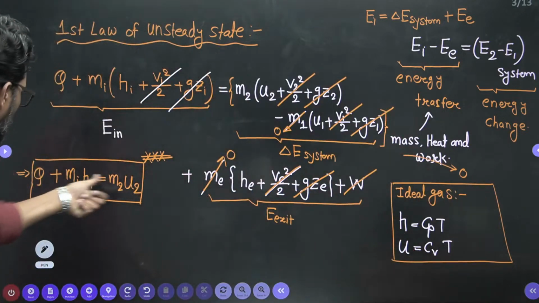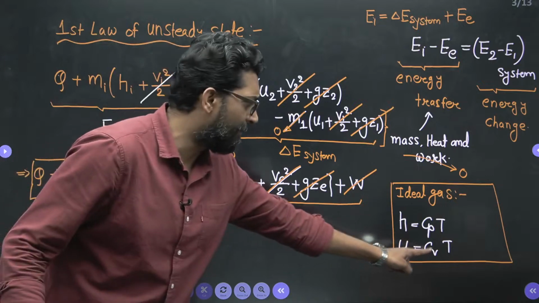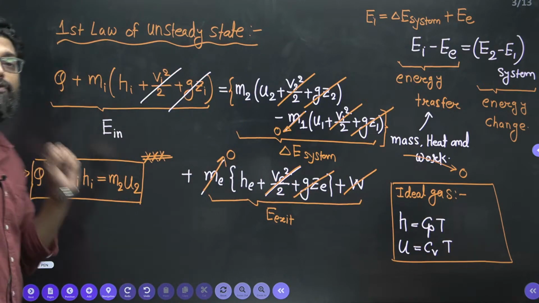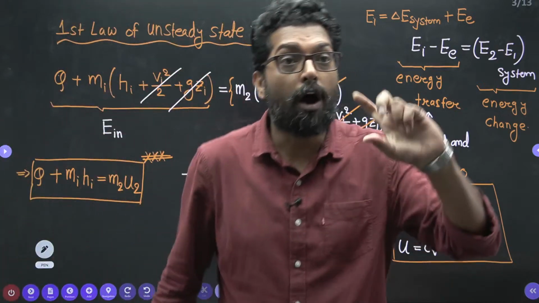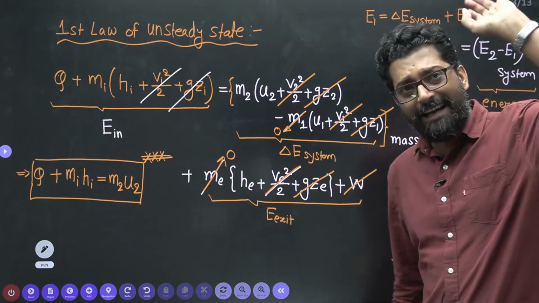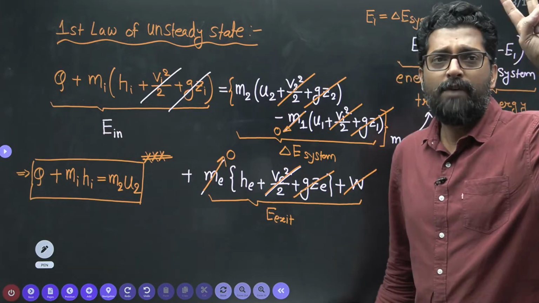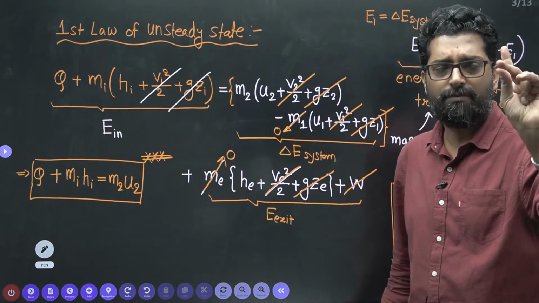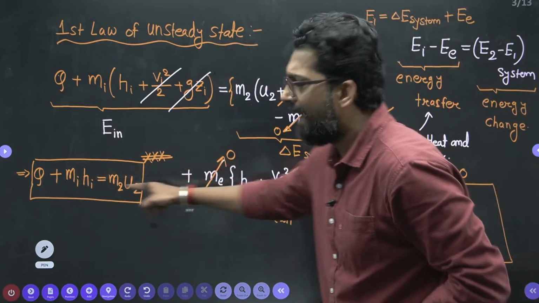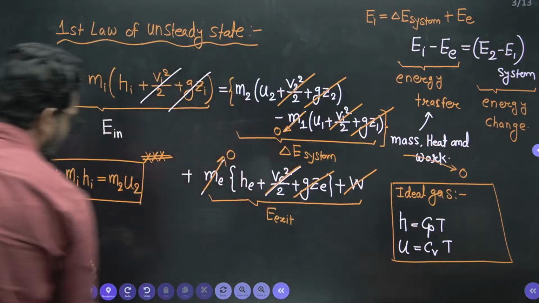So CP and CV are given, T is given. Now mass we have to find. So apply the conservation of mass principle. For a steady or unsteady problem, we have to apply two conservations. First mass conservation, another is energy conservation. Due to the energy conservation, we have this equation. Now we have to apply the conservation of mass.